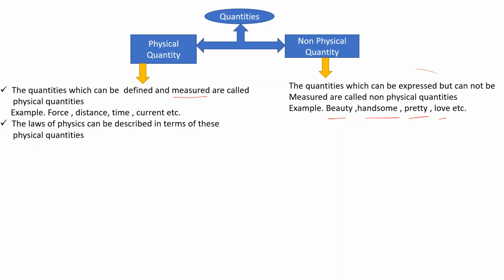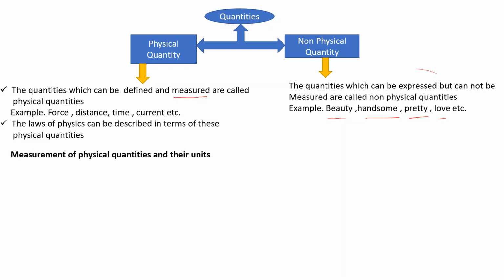So can you express this? How many liters is handsome? How many kg? How many milliliters? Right? We can't measure in this way, but we can express it, like we love someone. Right? I love you too much. So these quantities cannot be measured. So quantities are of two types: physical quantities and non-physical quantities.